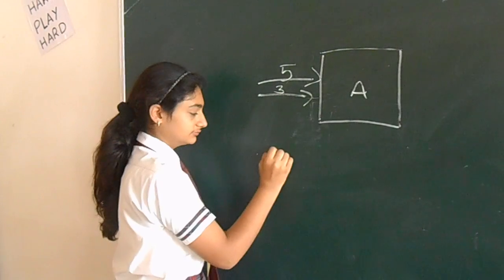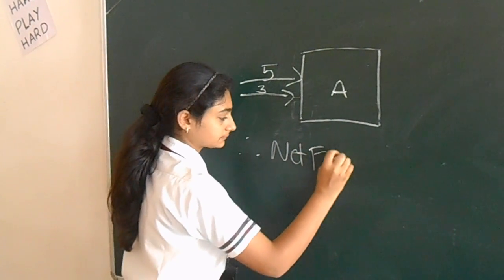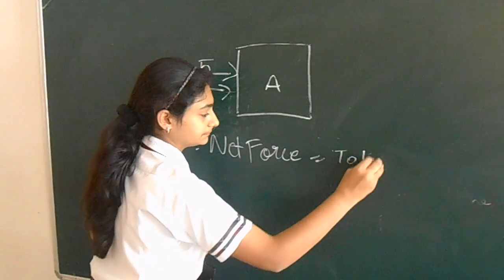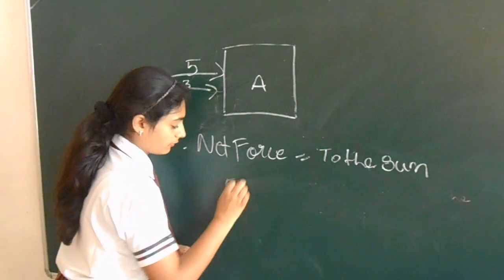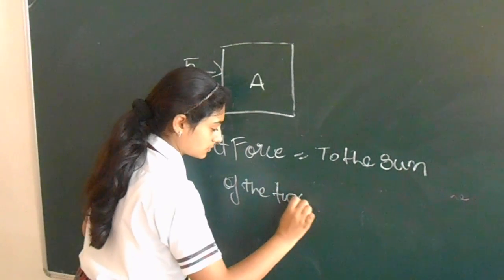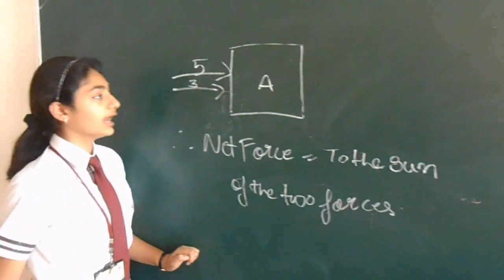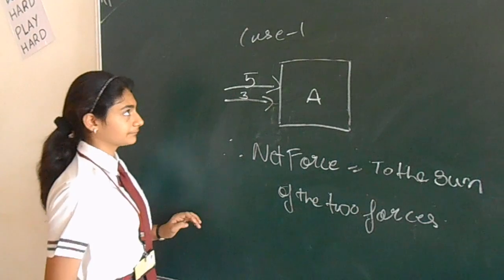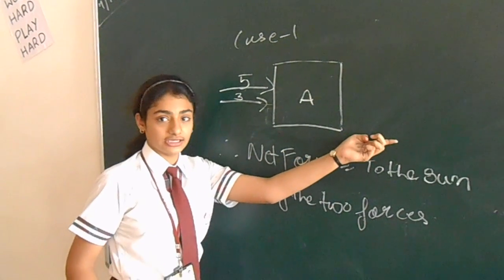Therefore, we come to know that net force is equal to the sum of the two forces. This is case 1. Now this says that it will move in a particular direction.